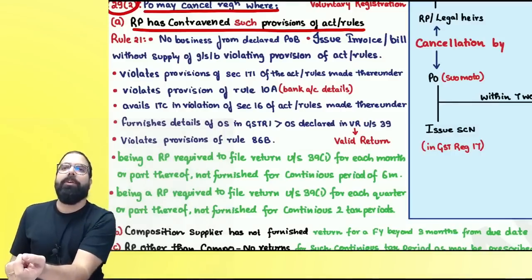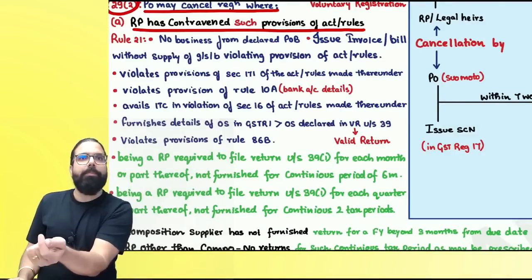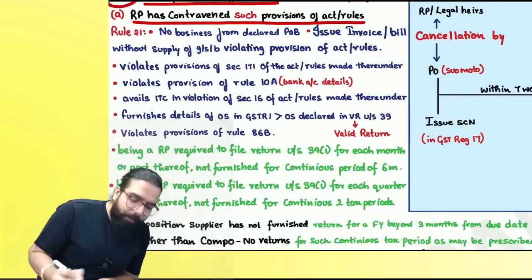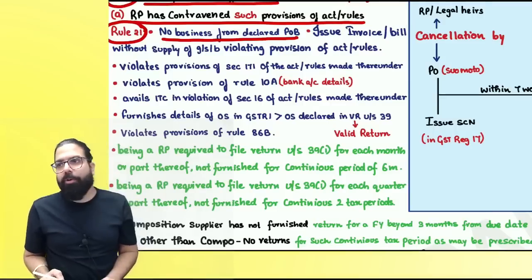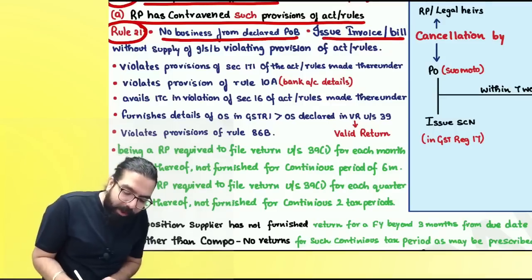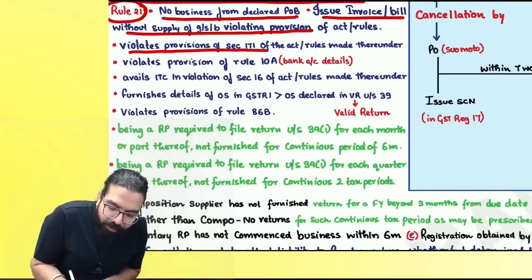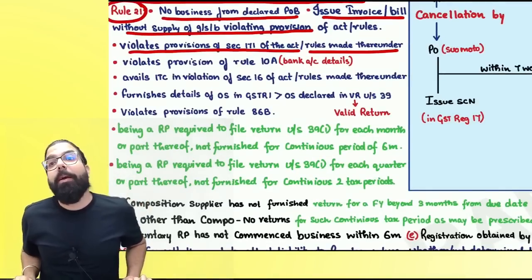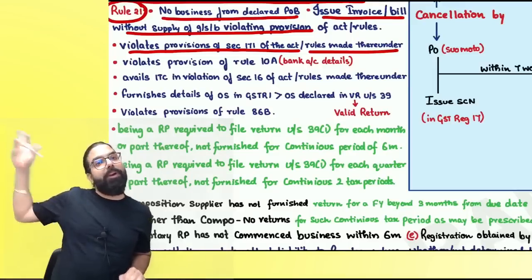1 rupee ka invoice I did not give, or 500 rupees ka invoice I did not give, they will cancel your registration? No. They are telling such provision. What are the such provisions, everyone? Rule number 21 is applicable over here. It says if you don't do business from declared place of business, or issue invoice without supply, bogus invoice, or you violate the provision of section number 171 of the act, means you are doing profiteering. Baba sir, I want to know about profiteering. Profiteering, section number 171, we'll talk in miscellaneous chapter.